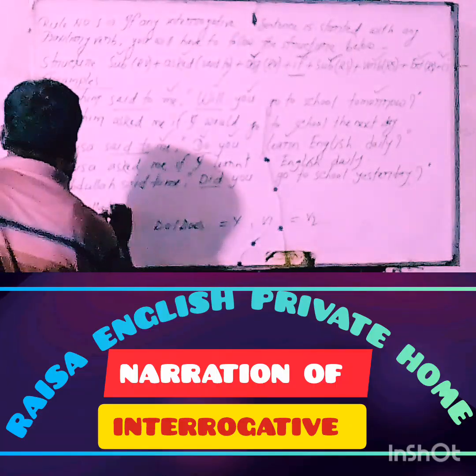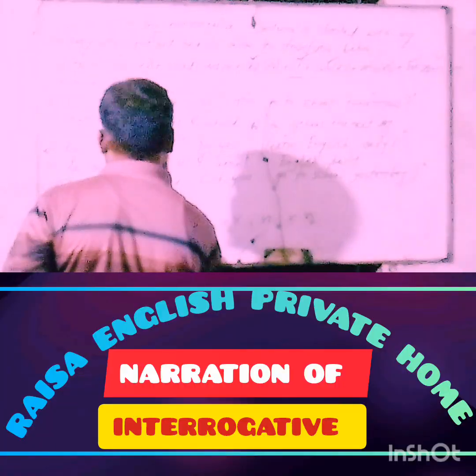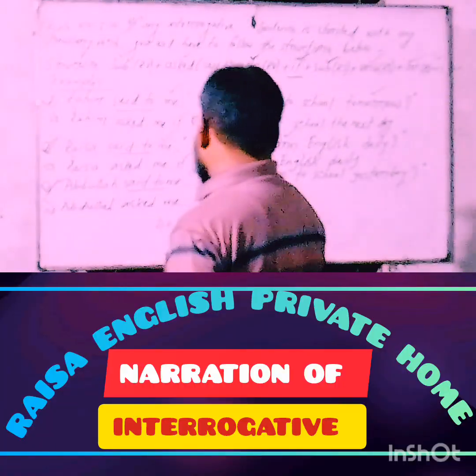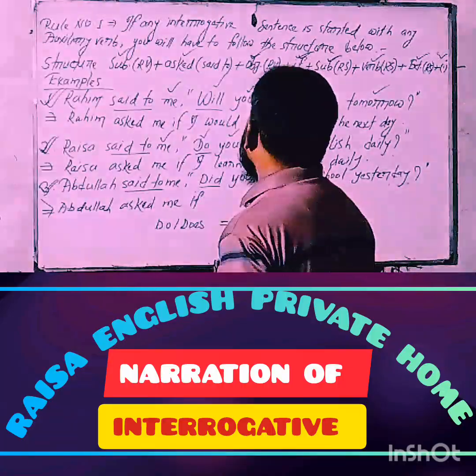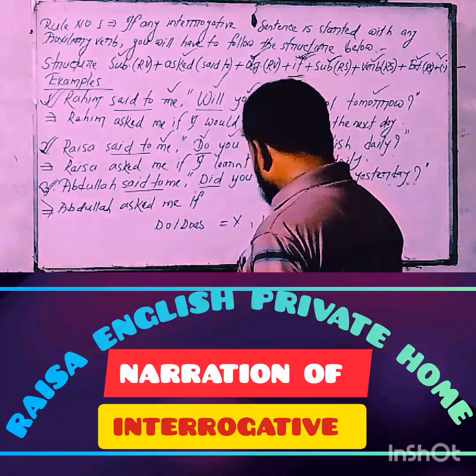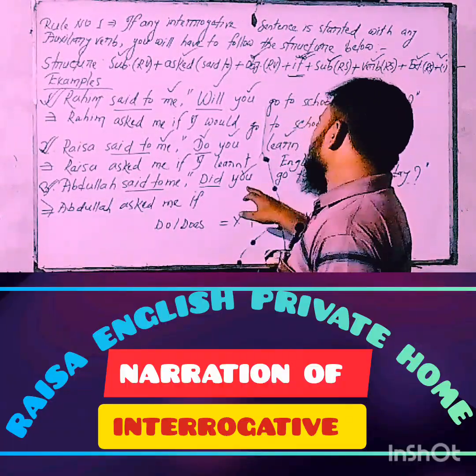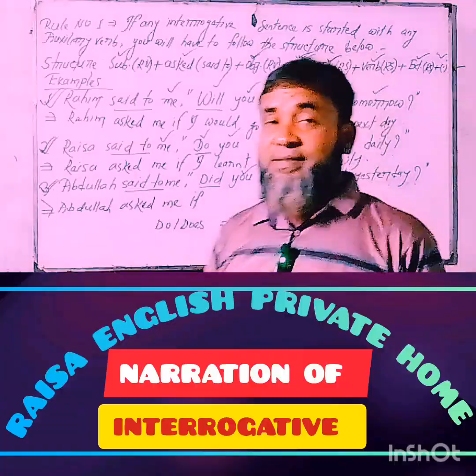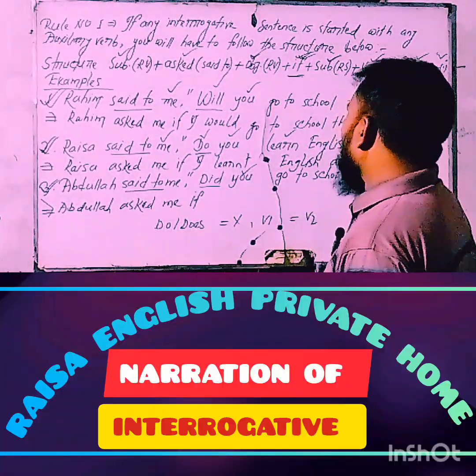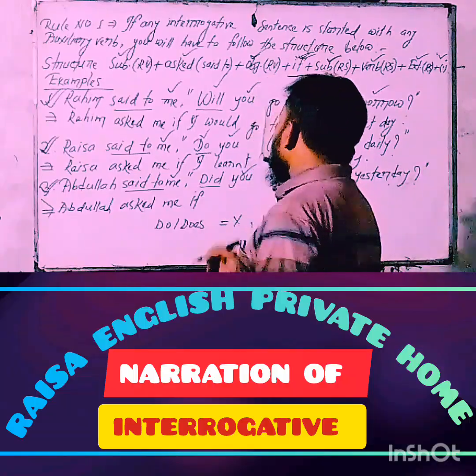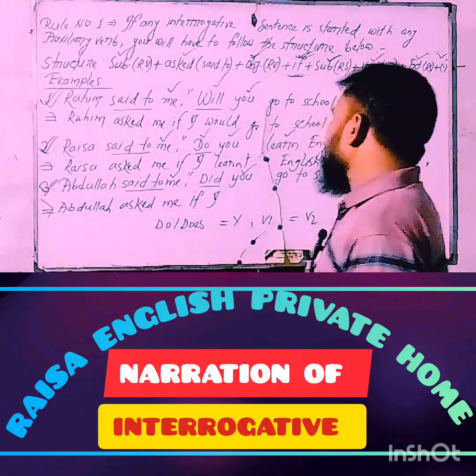Here, the subject of the reporting verb, Abdullah, and asked instead of said to. Then the object of the reporting verb, then the conjunction if, deleting the comma and inverted comma, then you'll have to use the subject of reported speech. Here the subject you, of course, you know that if the subject is second person in reported speech, it must be changed according to the object of the reporting verb. So you will be changed according to the object me, and the subjective form of me, of course, is I.